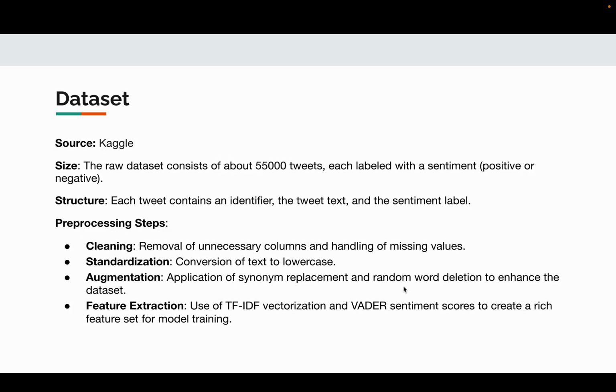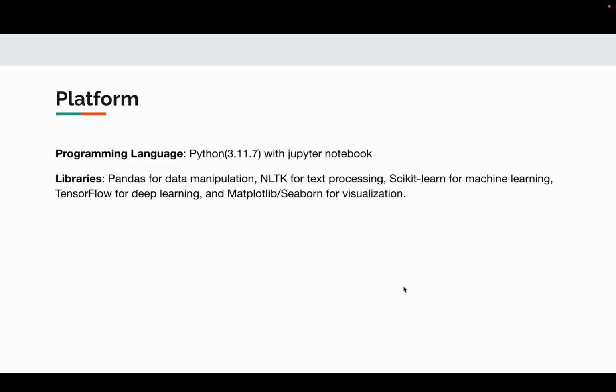And our dataset comes from Kaggle. Its raw data contains about 55,000 tweets, and each tweet contains an identifier, a tweet text, and a sentiment label. We dealt with the raw data as we mentioned before in the progress. The platform we use to finish our project is Python with Jupyter Notebook. And these are some libraries we use in our project.